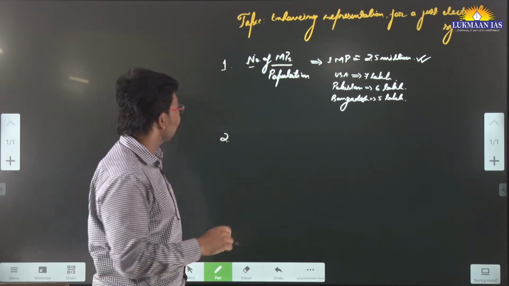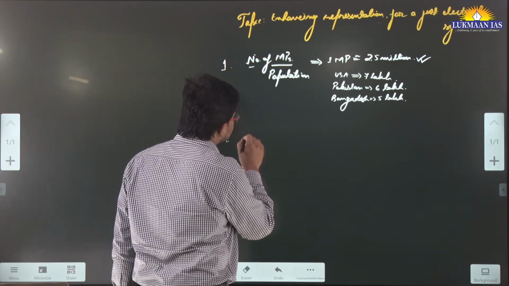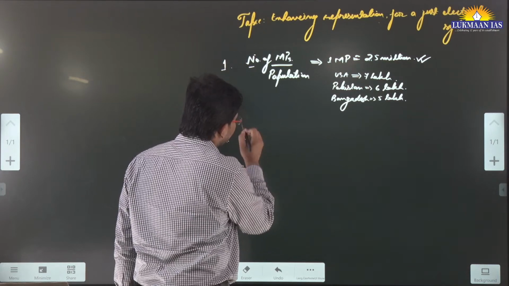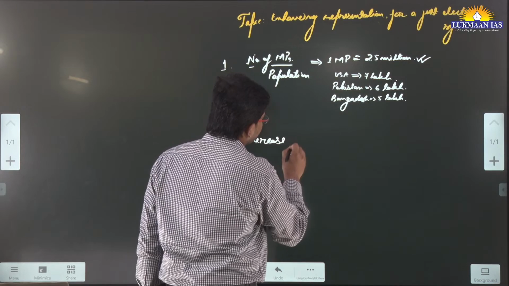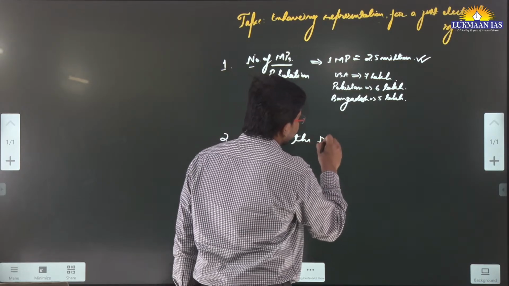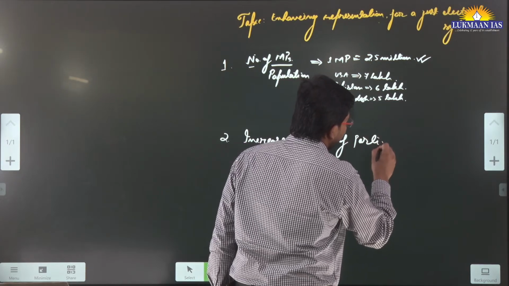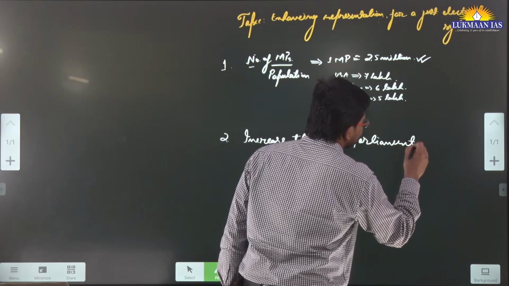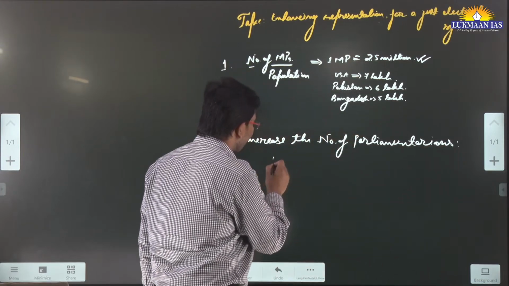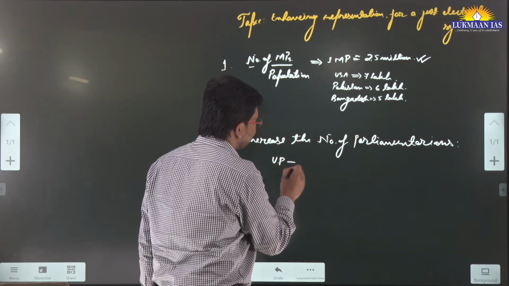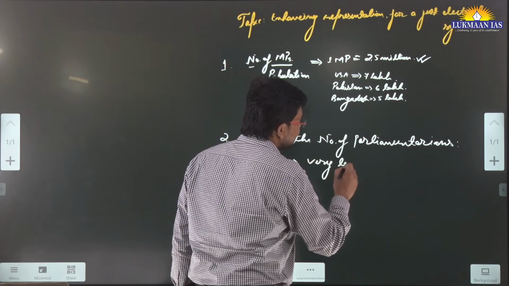Apart from this, the other point is that the author has said we can increase the number of parliamentarians. How? We can increase by many measures. For example, Uttar Pradesh is a very large state.